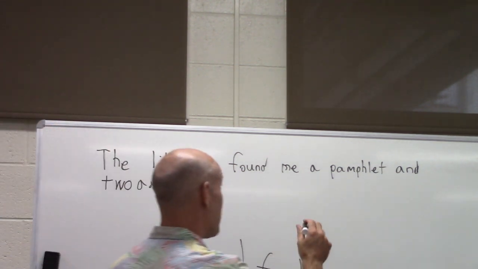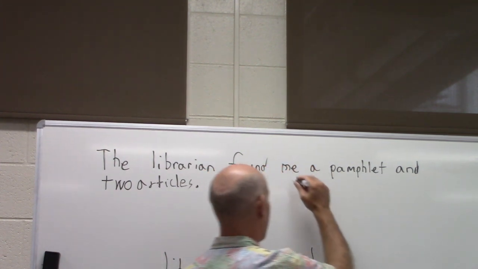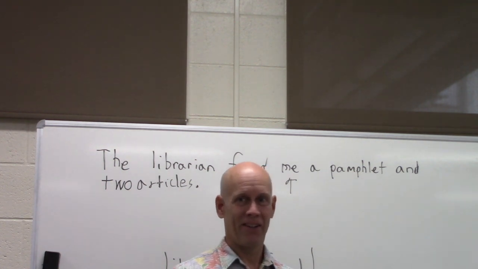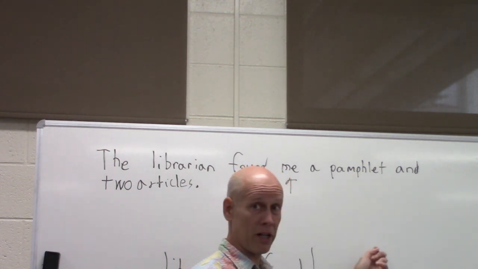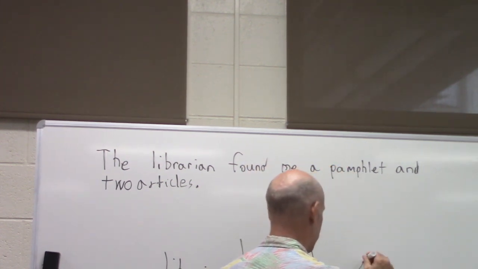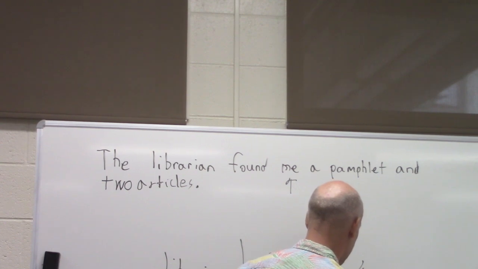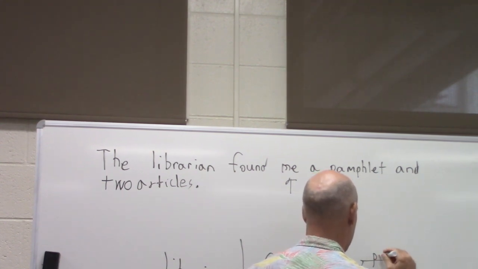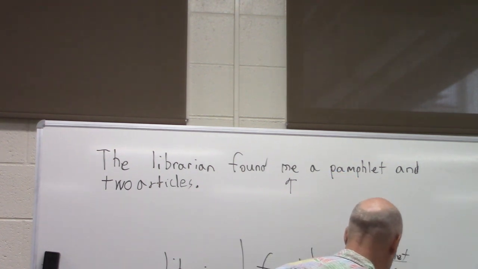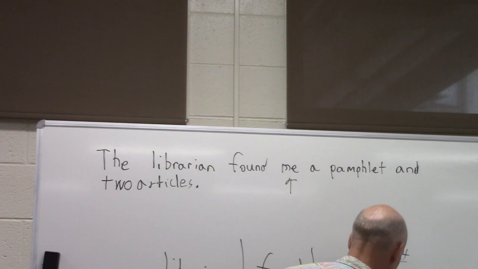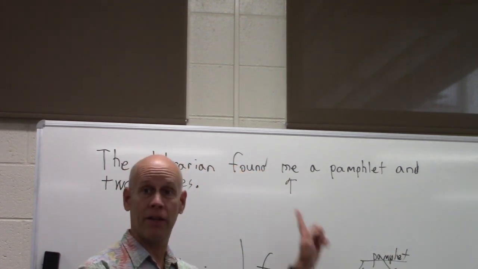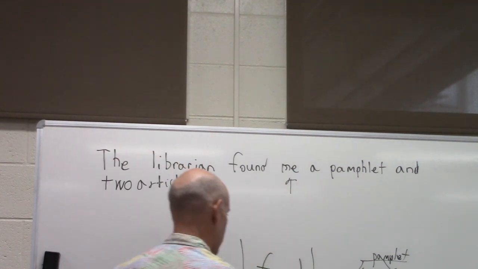All right, and we might be tempted to say she found what? Me. Okay, were we playing hide and seek or something? No. Then it would be the direct object, but it's not. The thing that she found, and again, we have this little compound direct object here. What'd she find? She found a pamphlet and 2 articles. Okay, who's left? Me. All right, and that of course goes here.